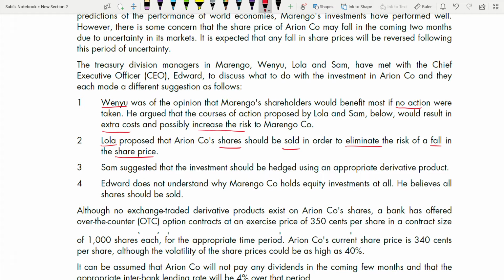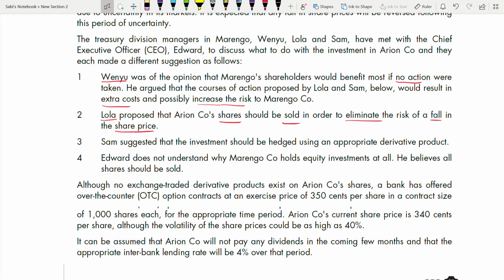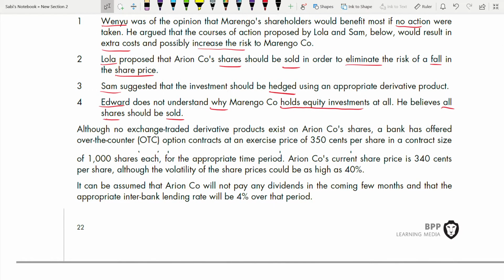Right, so let's see what Sam is saying. Sam suggested that the investment should be hedged using an appropriate derivative product. So Sam is saying hedge. Fourth, Edward does not understand why Marengo company holds equity investments at all. He believes all shares should be sold. So Edward does not understand why we hold equity investments. All shares should be sold. That's what Edward believes. Interesting.